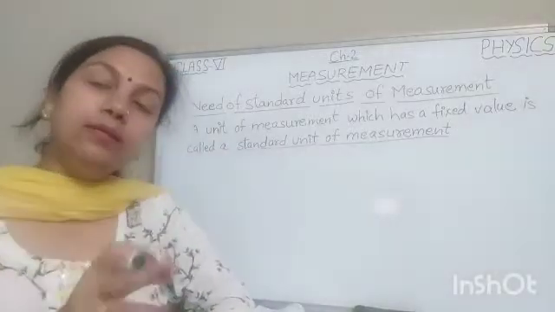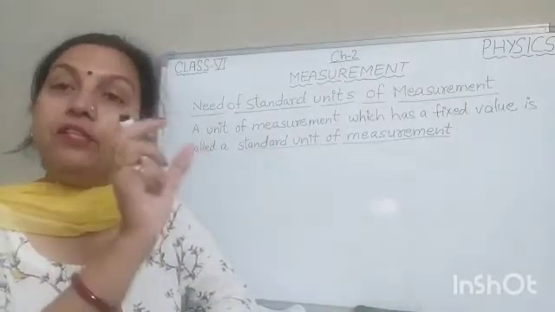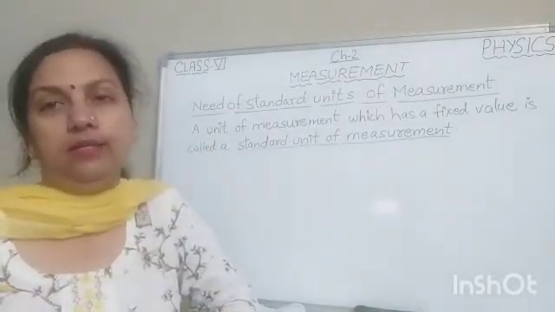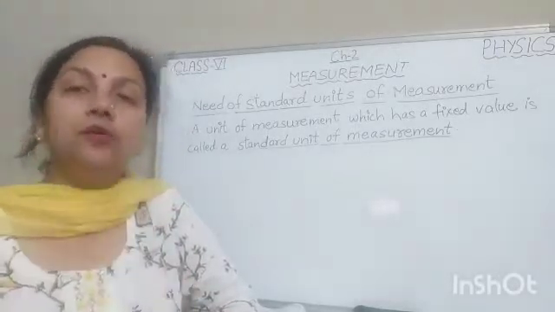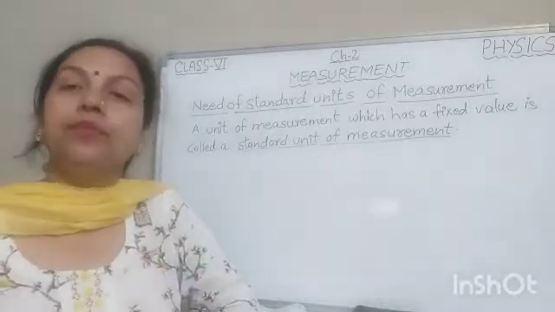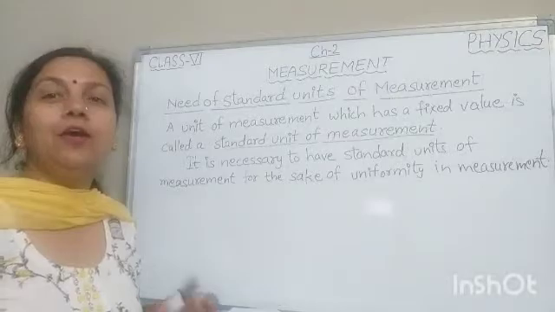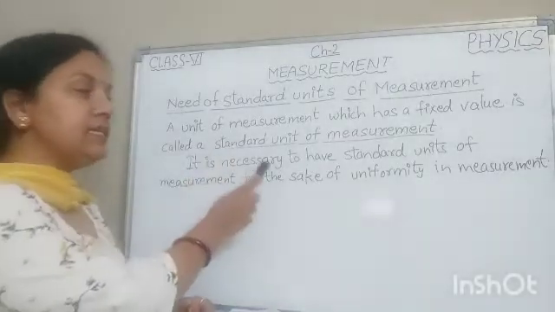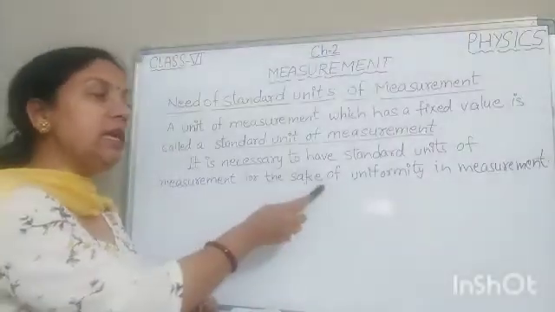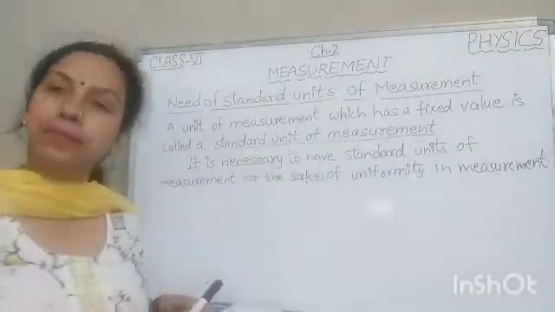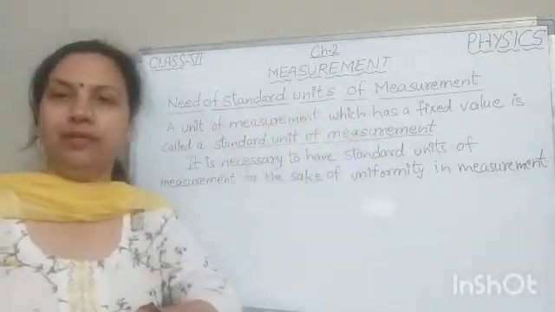So to avoid confusion among the people, the need for a fixed unit is felt, and scientists introduced some standard units to maintain the uniformity of measurement. So children, we can say it is necessary to have standard units of measurement for the sake of uniformity in measurement. Okay, so this is the need of standard unit of measurement.